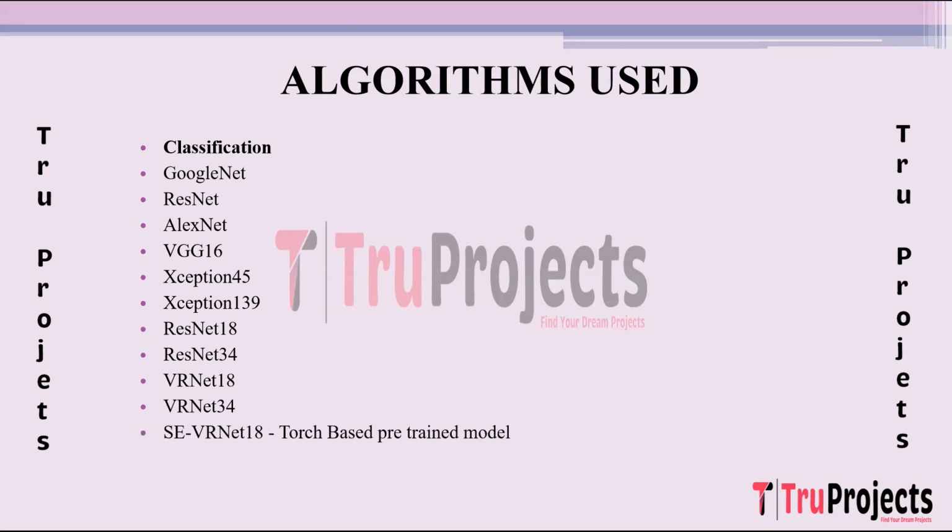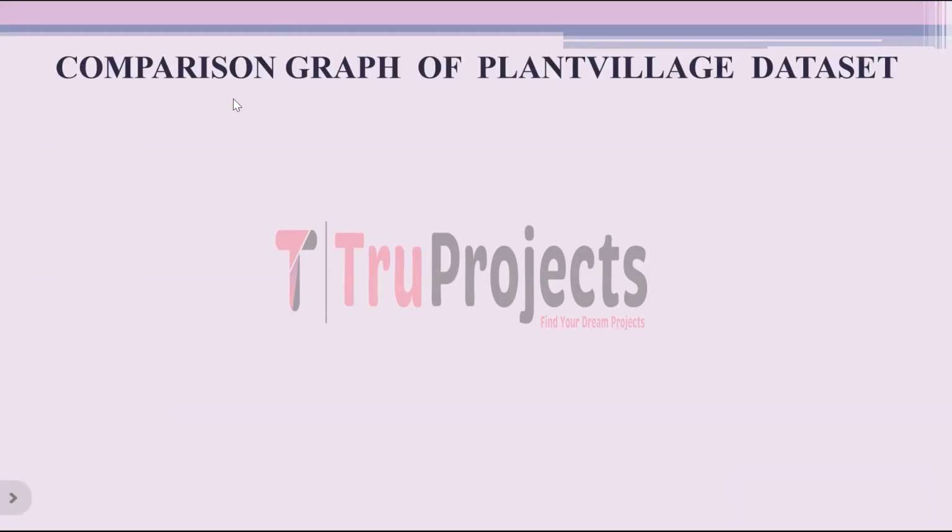SC VRNet 18 torch-based pre-trained model and SC VRNet 34 torch-based pre-trained model. Extends the VRNet architecture by integrating squeeze and excitation modules and attention mechanism. Pre-trained using PyTorch, aiming to enhance feature extraction and channel-wise attention within the network for improved disease-related feature detection in leaf images.